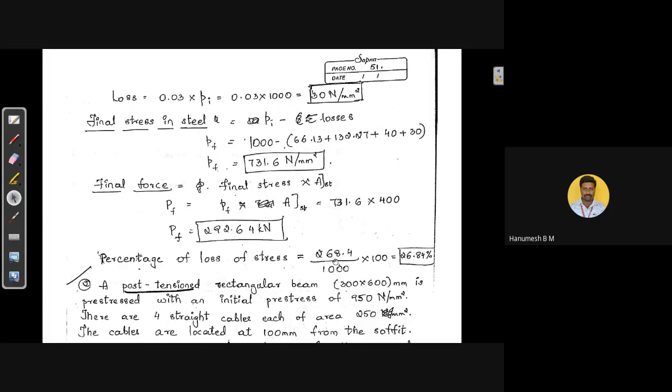Total loss divided by initial stress 1000 into 100 will be 26.84%. Means in case of 1000 Newton, 26.84% will be due to all this elastic deformation, creep, shrinkage, and relaxation. So 26% of the losses in the member in this case.